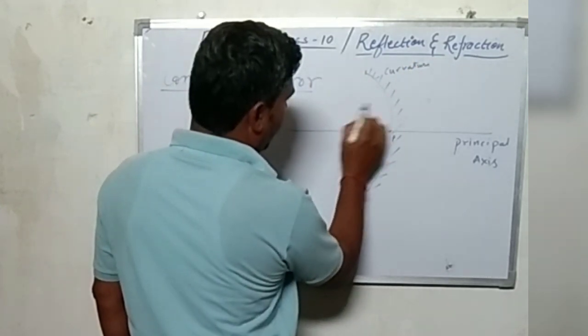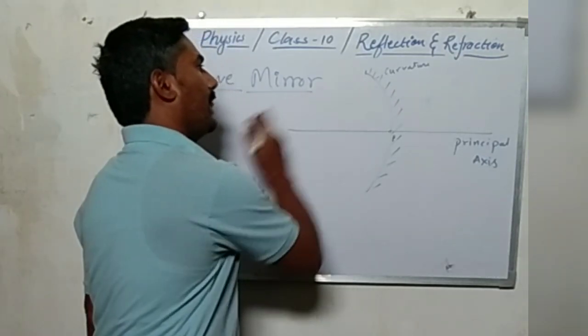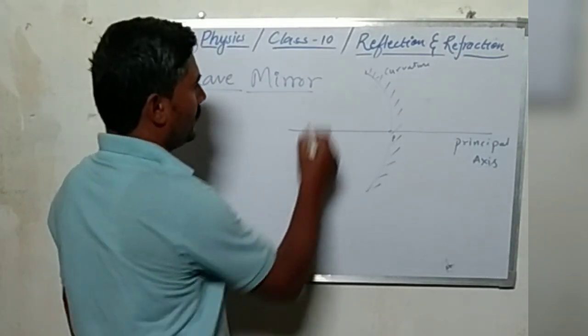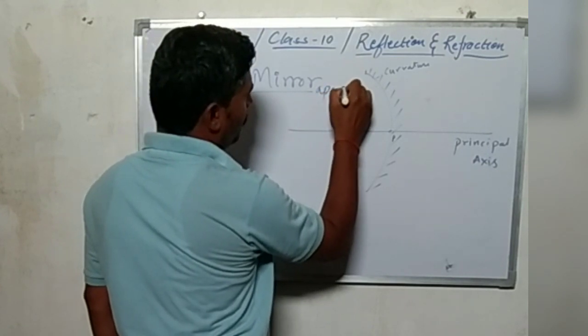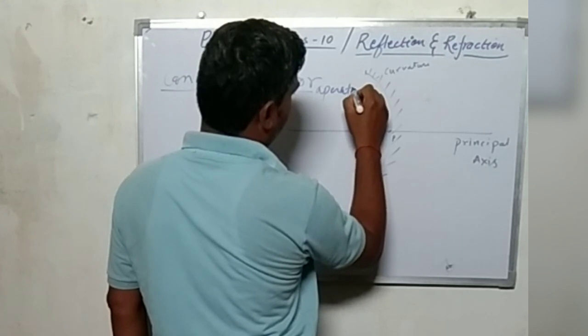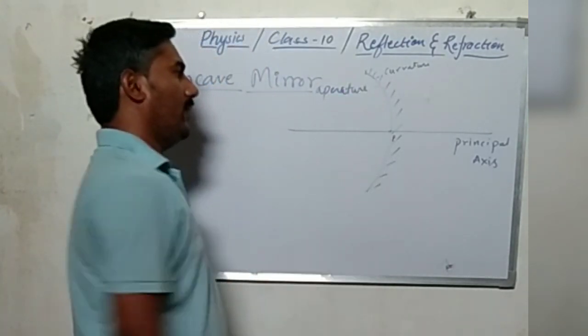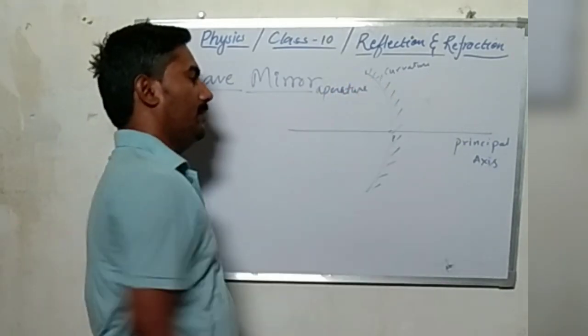The front space of this mirror or reflecting surface, where we make white light fall, is known as the aperture.